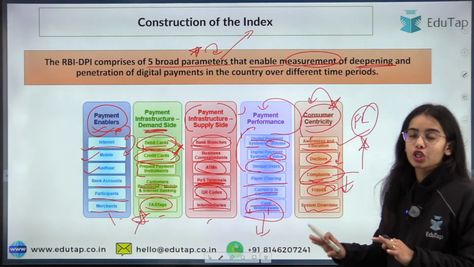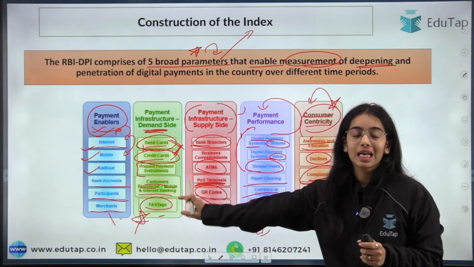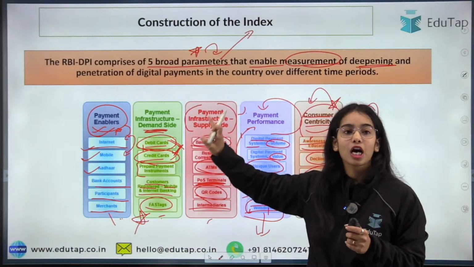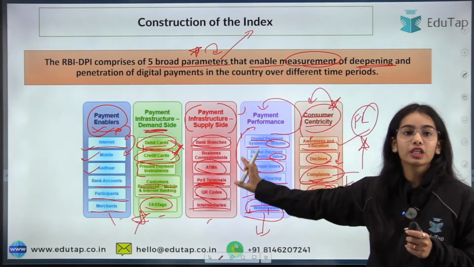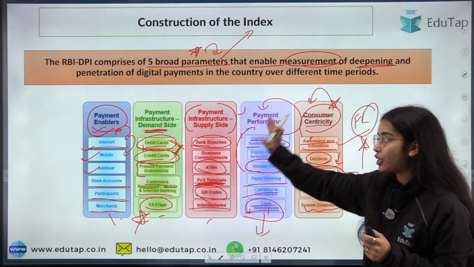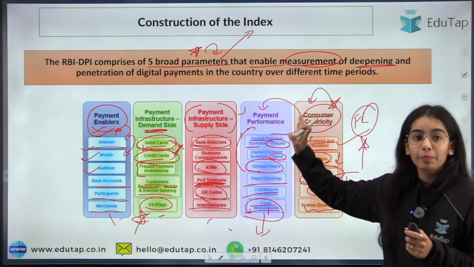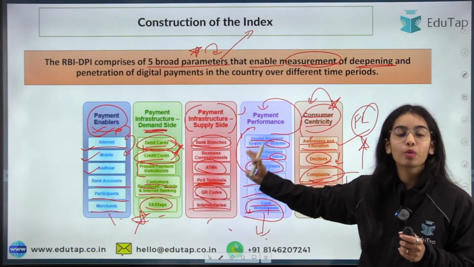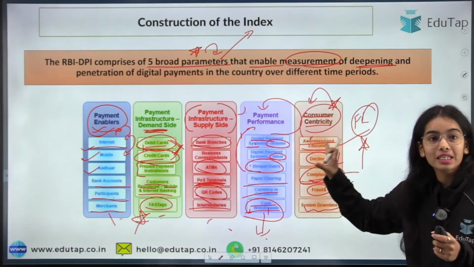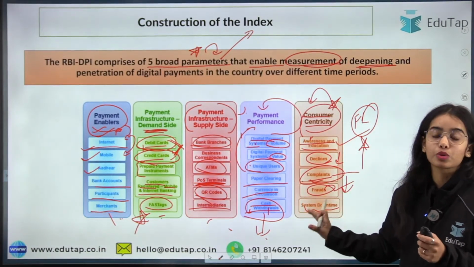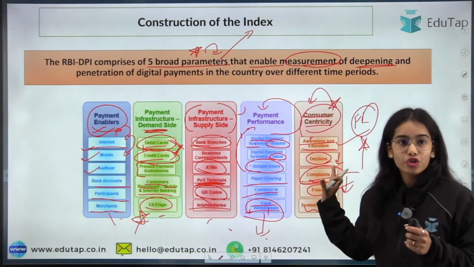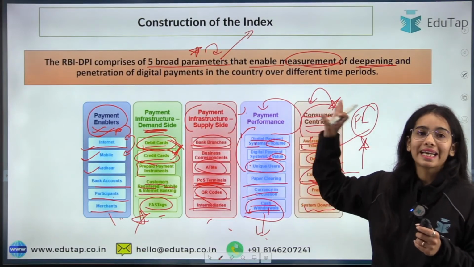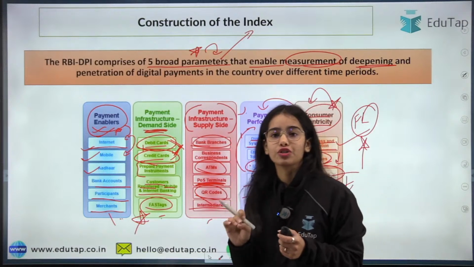Any confusion till here? So these are the five broad parameters that enable the measurement of the deepening and penetration of the digital payments. How many debit cards, how many credit cards are being issued, how many POS terminals, how many QR codes, how many bank branches are being expanded, the payment performance, the volume, the value, the cash withdrawals, how much they are reducing, how much the value and volume of the digital payments is increasing, how much awareness is being spread, how much frauds are being reduced. So these all are the instruments, these all are the variables through which these five broad parameters enable the measurement of deepening and penetration of the digital payments.